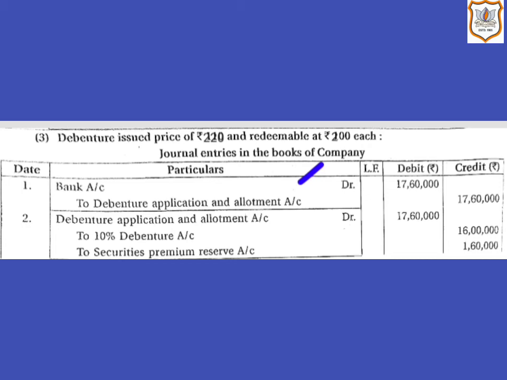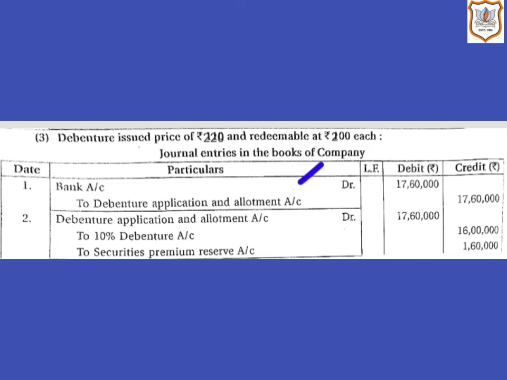So 200 plus 20, that comes to rupees 220. So here 8,000 multiplied by rupees 220, that comes to 17 lakh 60,000. So here bank account will be debited by rupees 17 lakh 60,000 and debenture application and allotment account will be credited by rupees 17 lakh 60,000.